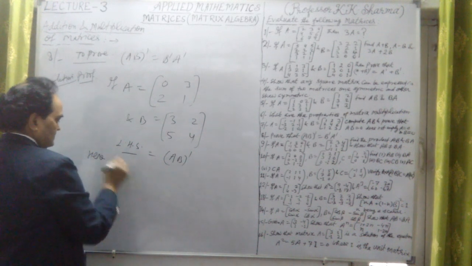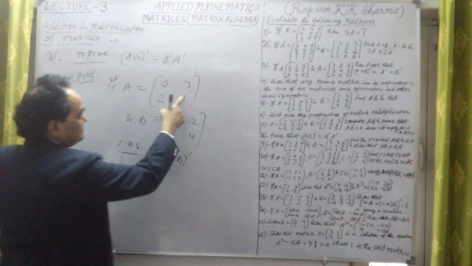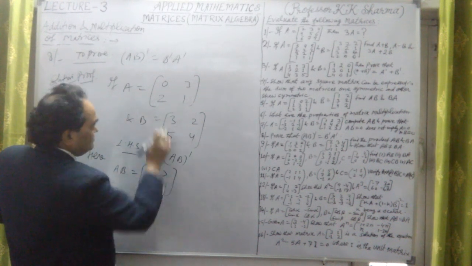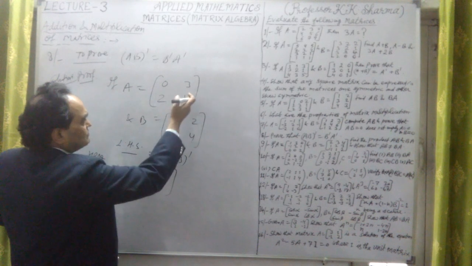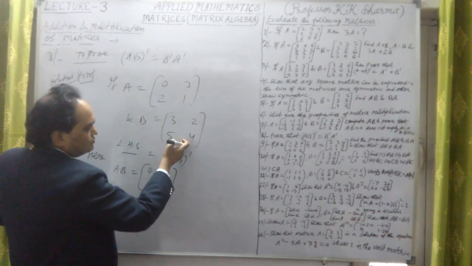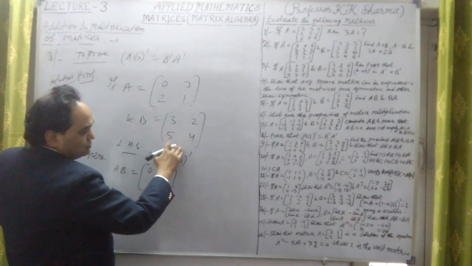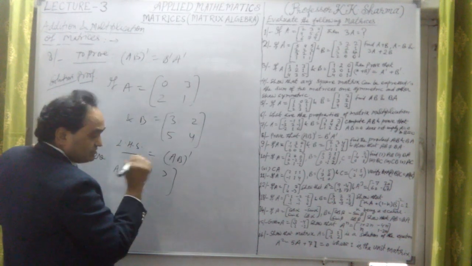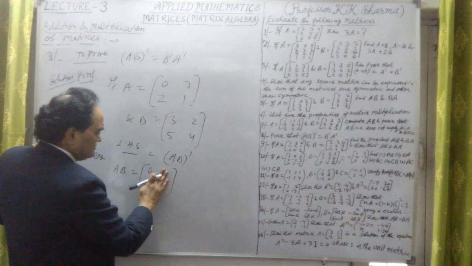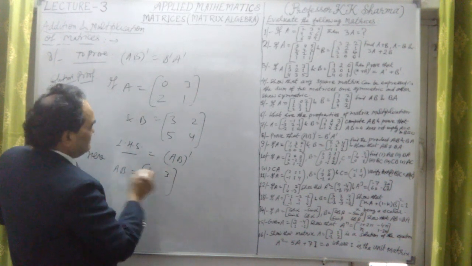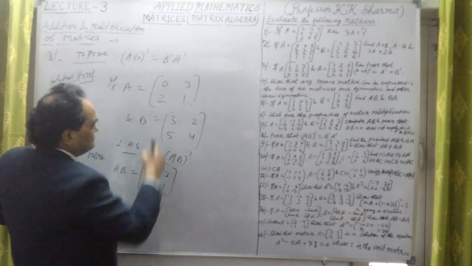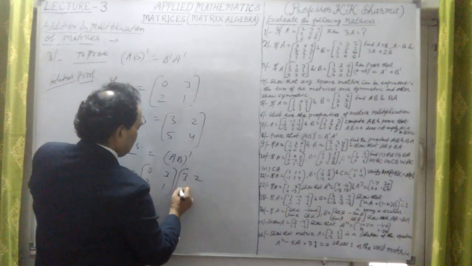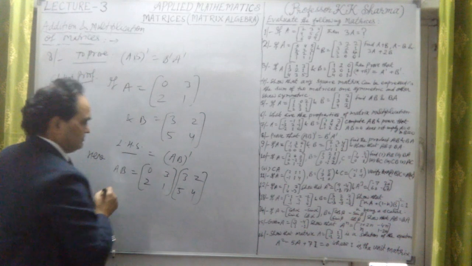The A matrix is 0, 3, 2, 1, and we are conformable here because the number of columns of A is equal to the number of rows of B. Rows of B are 2 and columns of A are also 2, so they are conformable for multiplication. That is what I have taken according to that requirement. This is the B matrix: 3, 2, 5, 4. Let me multiply them first.